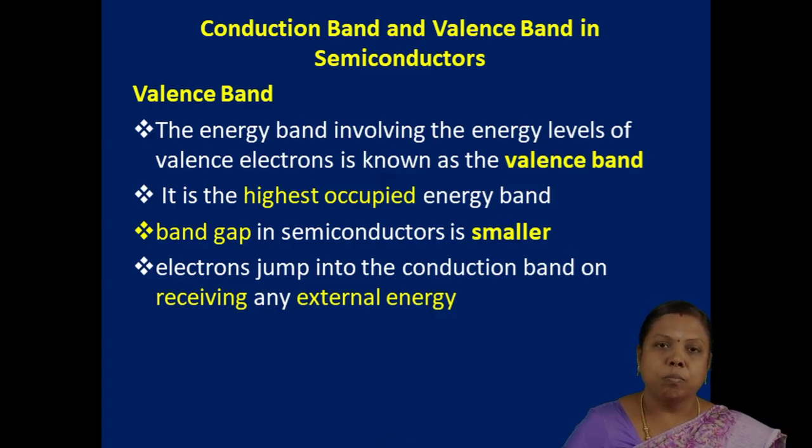Let us see what is meant by valence band. The valence band is the lower energy level and the highly occupied energy level, having the maximum number of electrons. This valence band acts as a donor and donates electrons to the conduction band. It is highly occupied by electrons. Electrons will jump from this valence band to the conduction band, and this needs external energy.